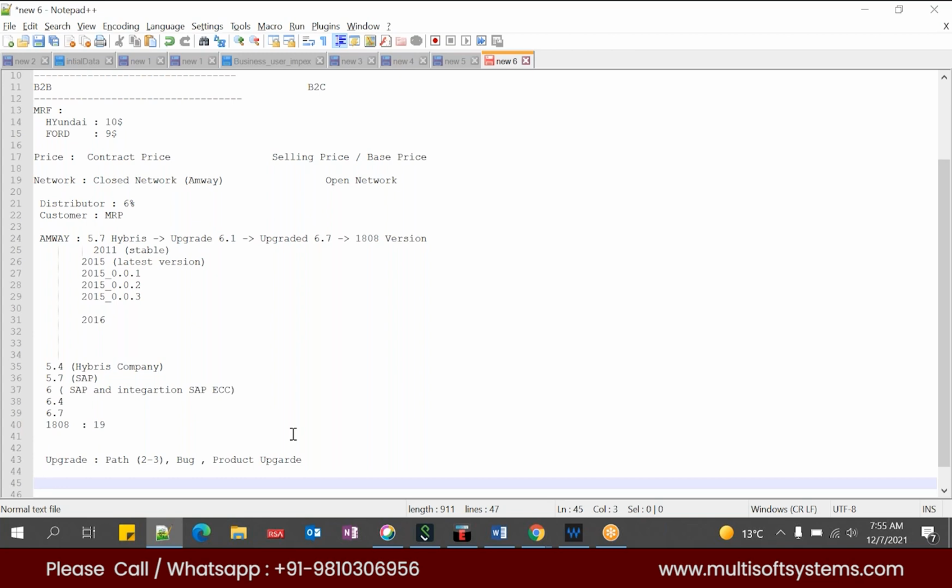So it may happen every year, or at least twice a year. It purely depends on the business. For a few businesses, they are still using 6.4 without upgrading, they have been using 6.4.